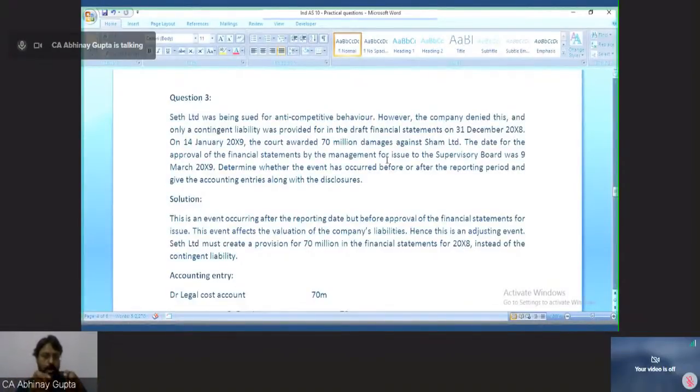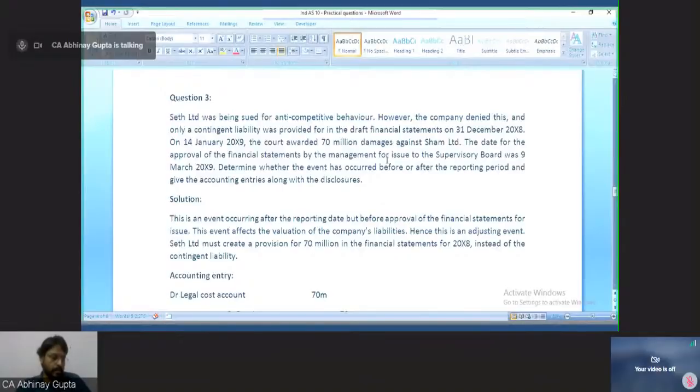I will treat this as a non-adjusting event because the rain has happened subsequently. So I will not be adjusting 1 lakh to my inventory. But I am not saying that inventory is in good condition to sell. This 1 lakh loss or provision on inventory I will not record in December 2004 accounts, but I will record in December 2005 accounts, because the event is a non-adjusting event and has occurred in the period of January to December 2005, and since it is non-adjusting, I cannot adjust 2004 accounts.